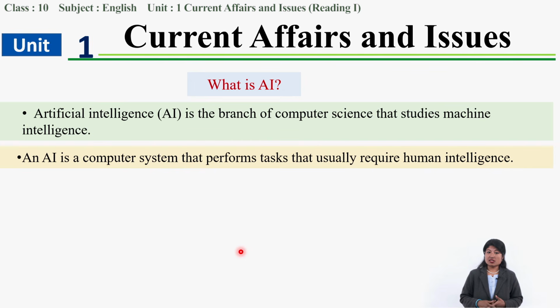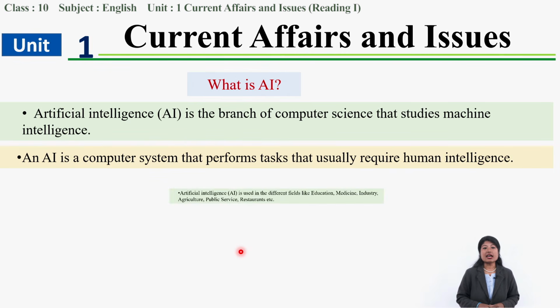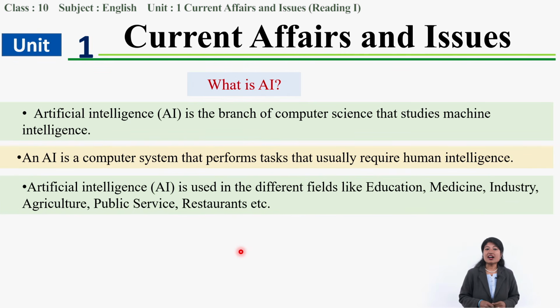AI is a computer system that performs tasks that require human intelligence, and AI can be used in different fields, as we talked about: education, medicine, agriculture, public services. Or you might have heard AI robots are even used in restaurants. Have you heard it? You might have heard, right?